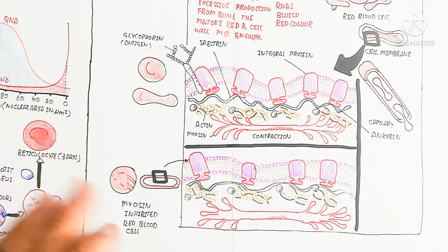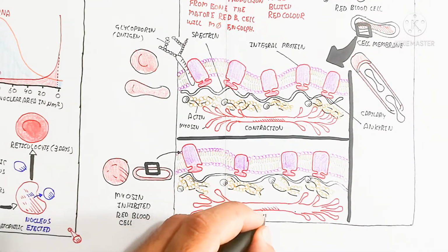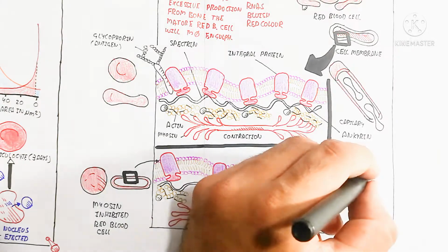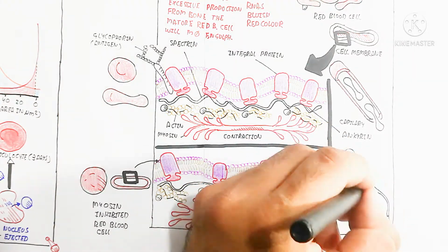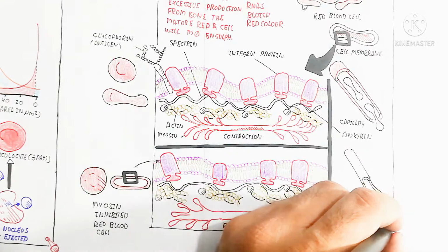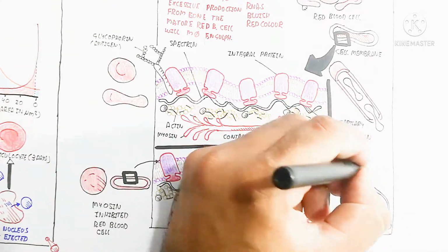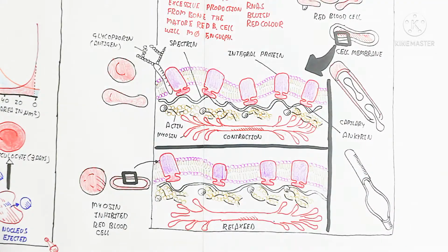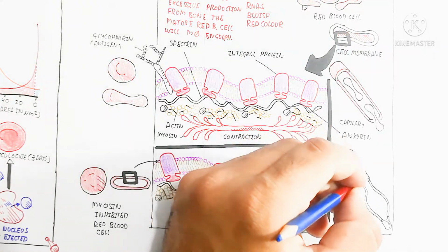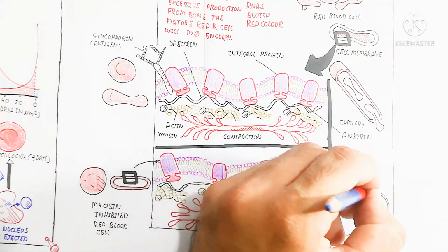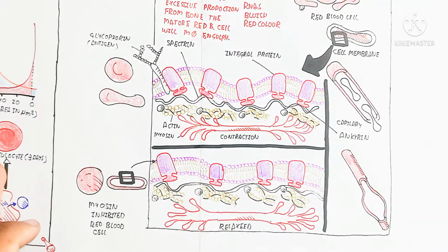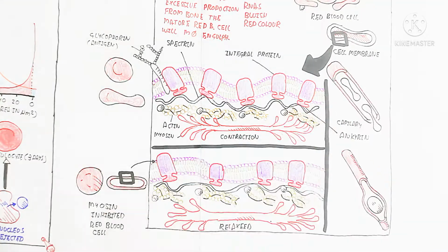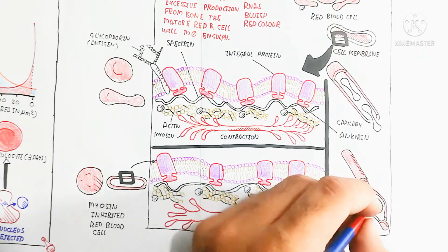On the other hand, when spherocytes occur, it is known as spherocytosis. In the myosin-inhibited red blood cell, myosin will not bridge, so there is relaxation, not contraction. The actin and myosin bridge will not be formed, and the red blood cell will be globe-like in structure, a spherocyte. It is known as spherocytosis.